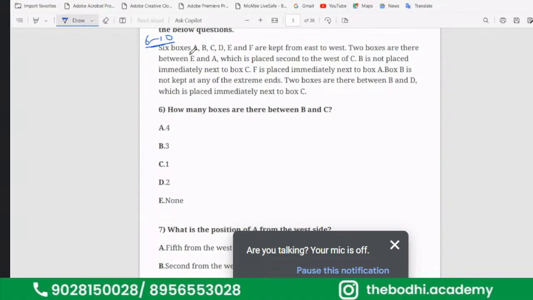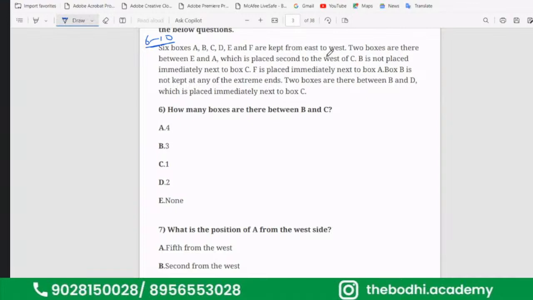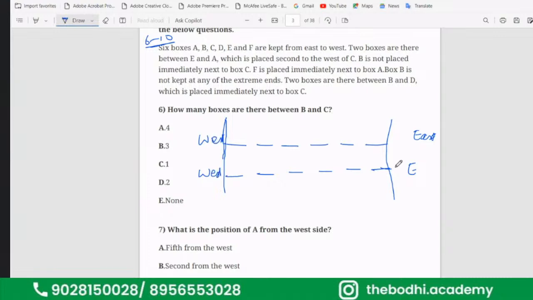Now, 6 boxes A, B, C, D, E, F are kept from east to west. 1, 2, 3, 4, 5, 6. We know this is east and this is west. Two conditions always we will write. Two boxes are there between E and A. This is the direction. Two boxes are kept between E and A.